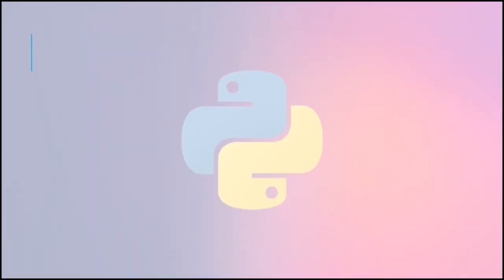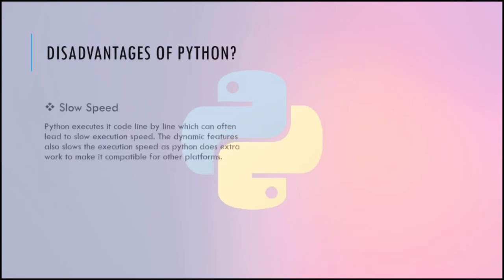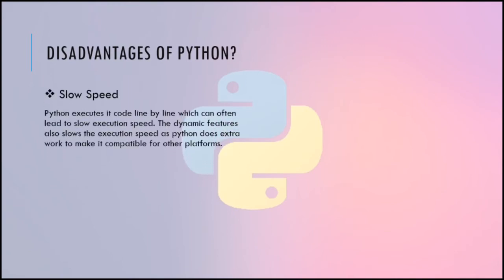Now we are going to discuss the disadvantages of Python. Number 1. Slow speed. Python executes its code line by line, which can often lead to slow execution speed. The dynamic feature also slows the execution speed as Python does extra work to make it compatible for other platforms.